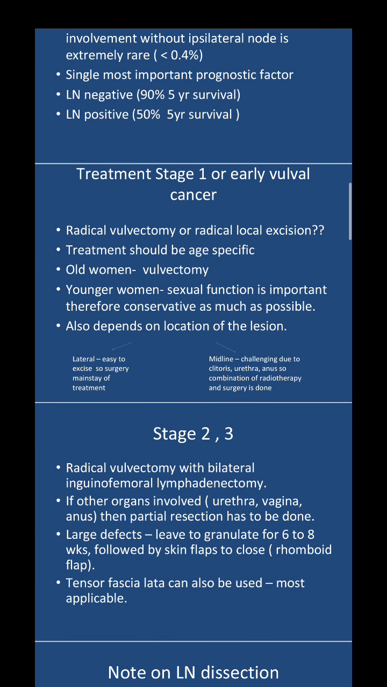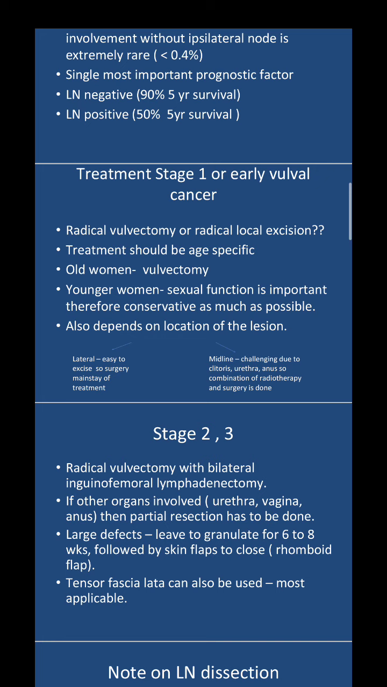Okay, so treatment, coming to stage 1, will depend on the stages. So stage 1 or early vulval carcinoma: a radical vulvectomy or a radical local excision. What does the terminology radical mean? There are two things. One is conservative, where you're trying to retain as much as possible. The exact opposite is radical. In radical, you're removing everything.